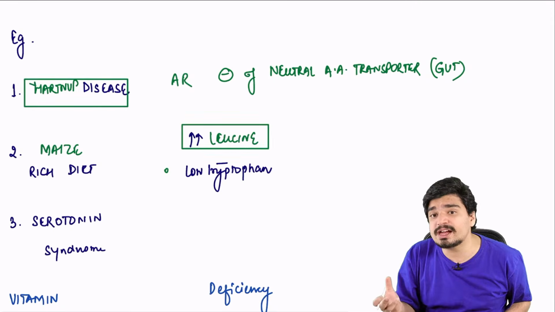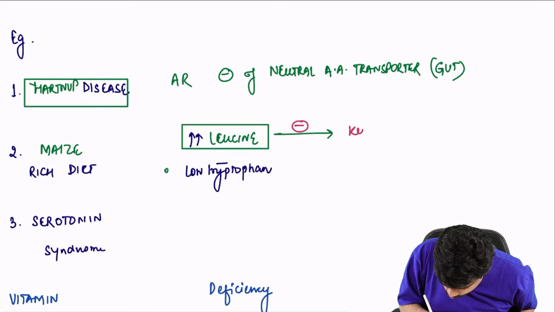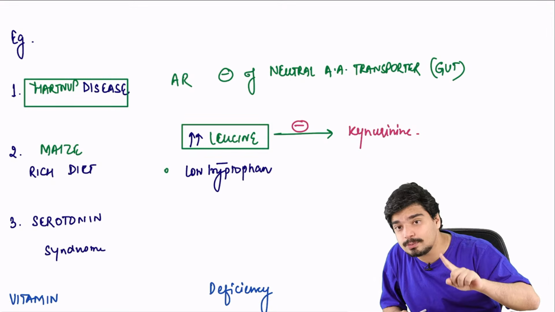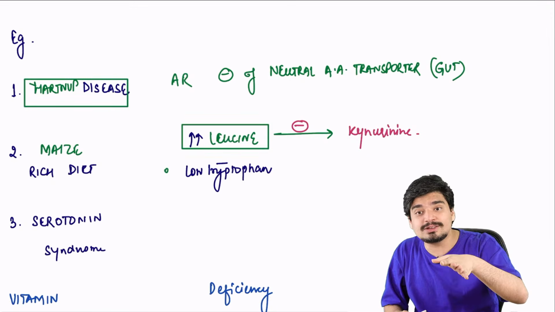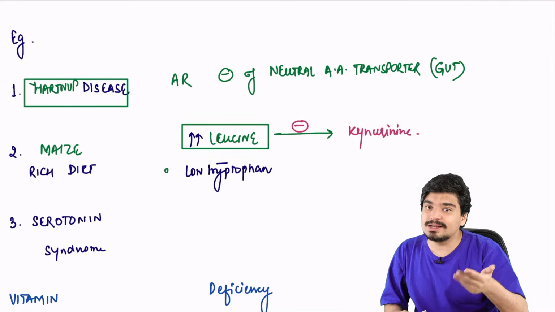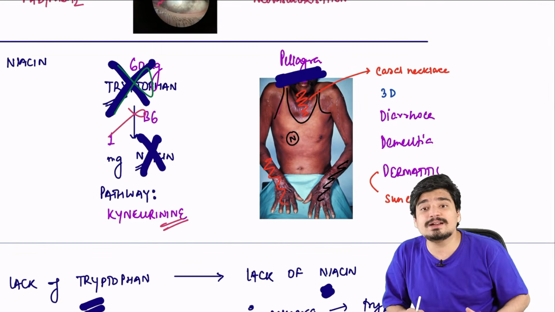Now, what's the problem with this high amount of leucine? Leucine is known to inhibit the kynurenine pathway. So you're not taking adequate tryptophan. That is one problem. On top of that, leucine ensures whatever tryptophan is there is not converted into niacin, because the kynurenine pathway itself is inhibited.